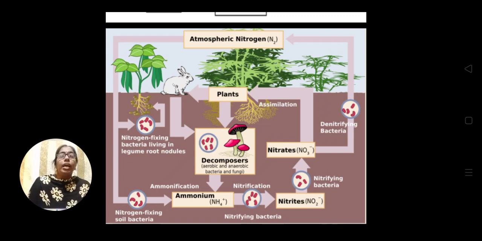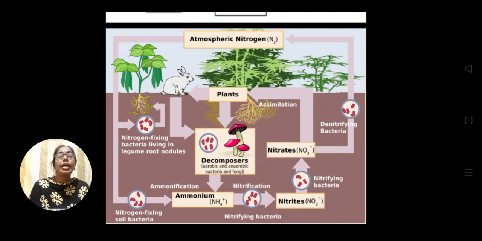Now in the soil the bacteria convert them into ammonium. Then ammonium is converted into nitrites, then nitrites are converted into nitrates, and these nitrates are taken by the plants, then from plants they go to the animals.